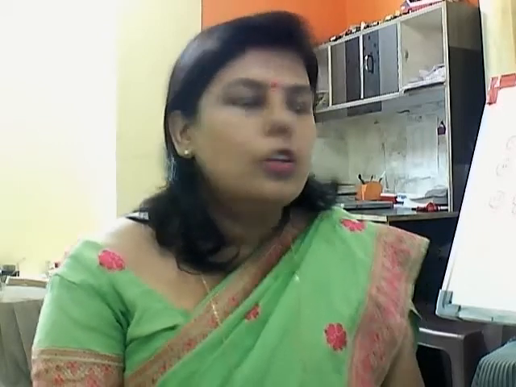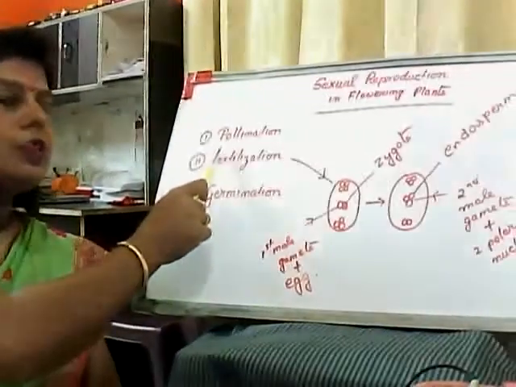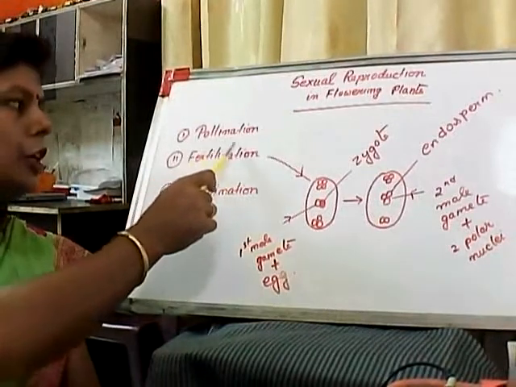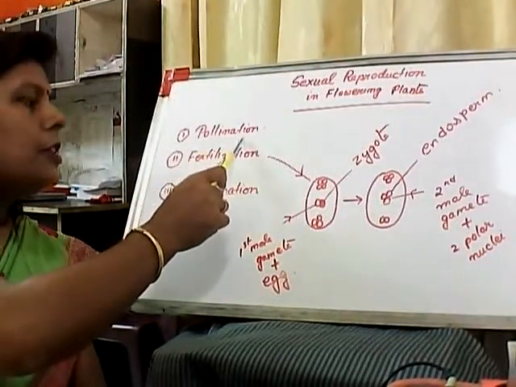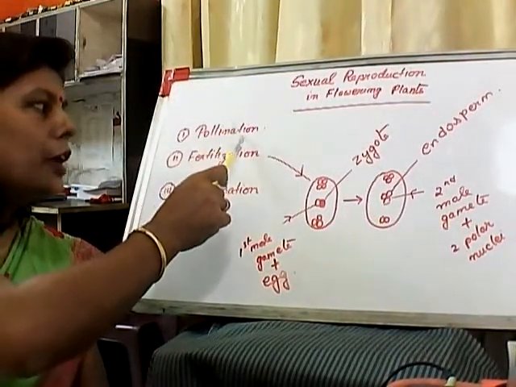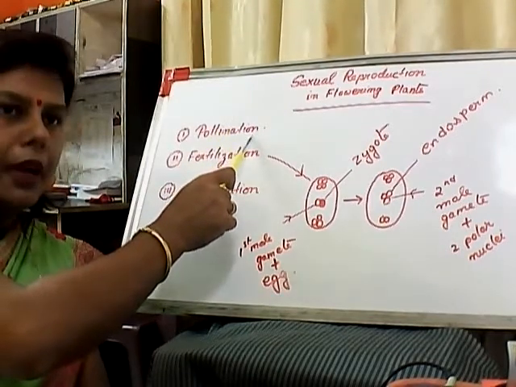Last class we studied the different parts of a flower. Today we are going to study sexual reproduction in flowering plants. Mainly we are going to study three steps. The first one is pollination. Pollination means the transfer of pollen grain from anther to stigma.